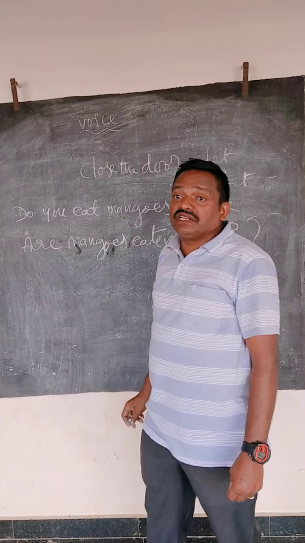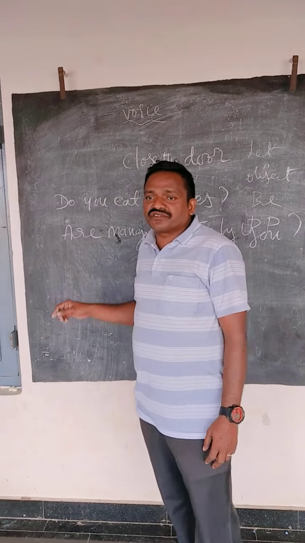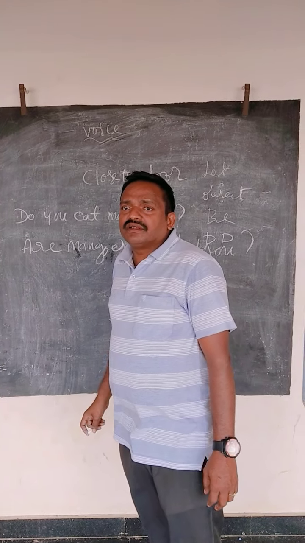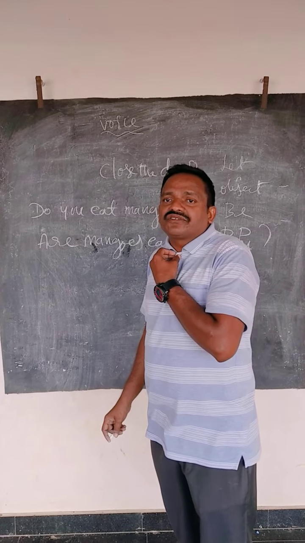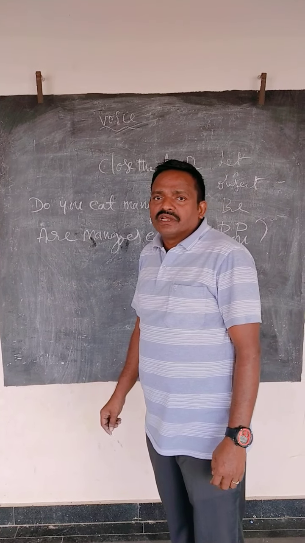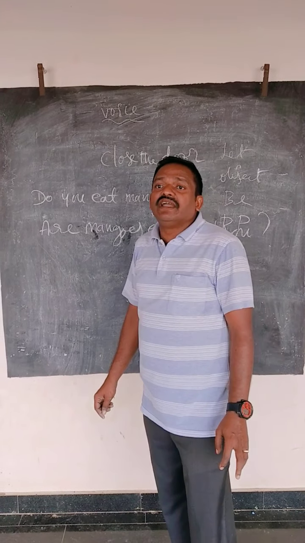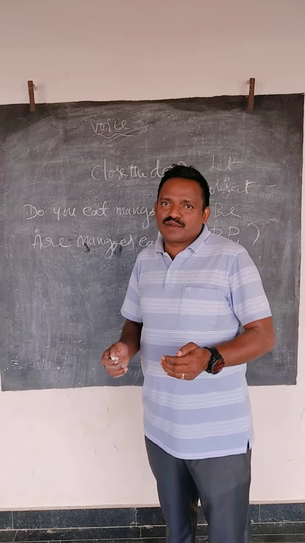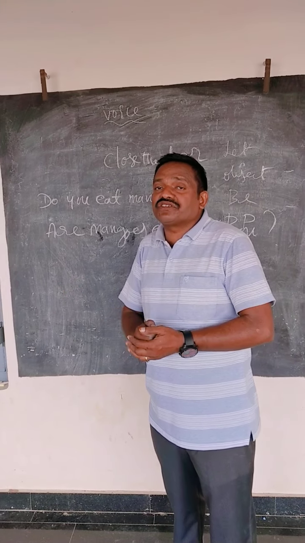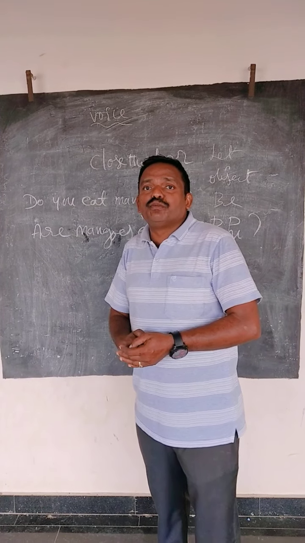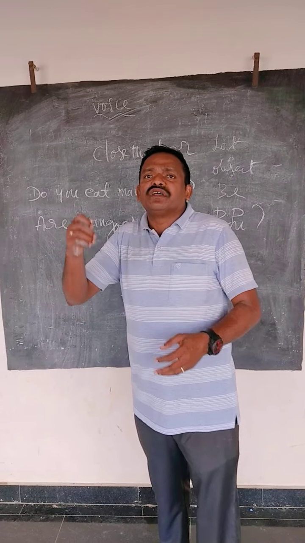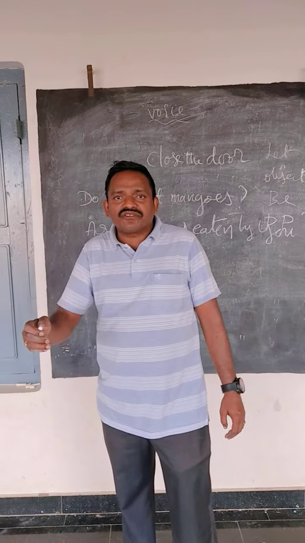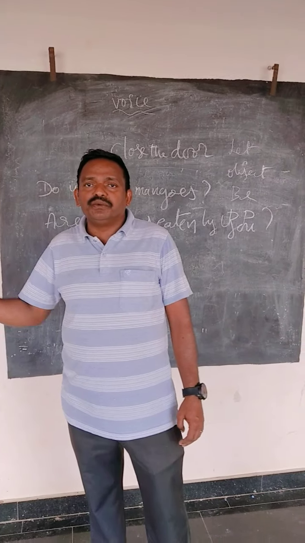Lastly, I want to say one thing about interrogatives. Suppose, as I already told you in the last class, WH sounds. Where did you buy this book? This sentence begins with where. How can we change the sentence into passive voice? Where did you buy this book? Where was the book bought by you? See the answer? Where was the book bought by you?